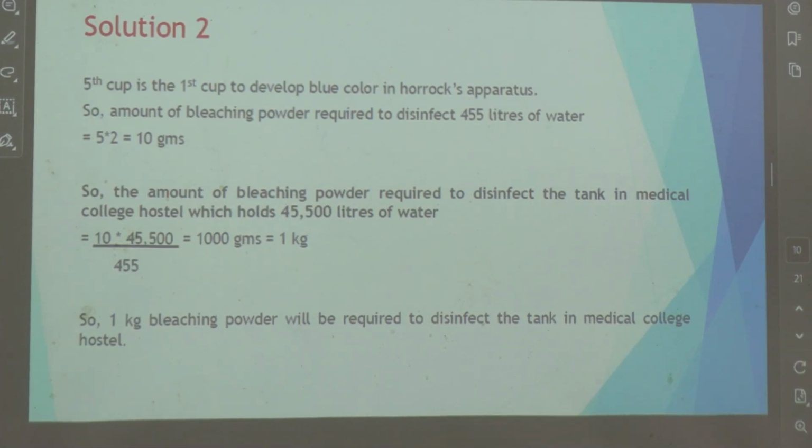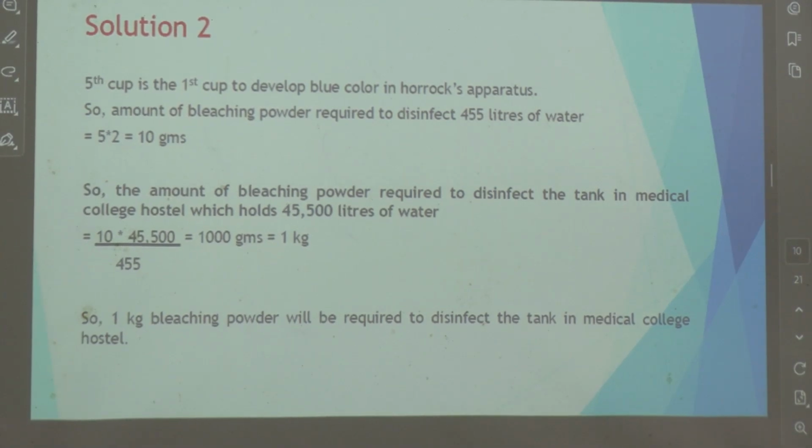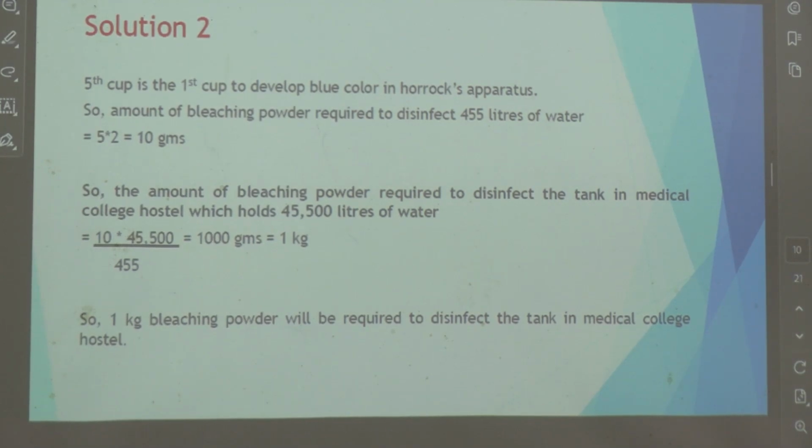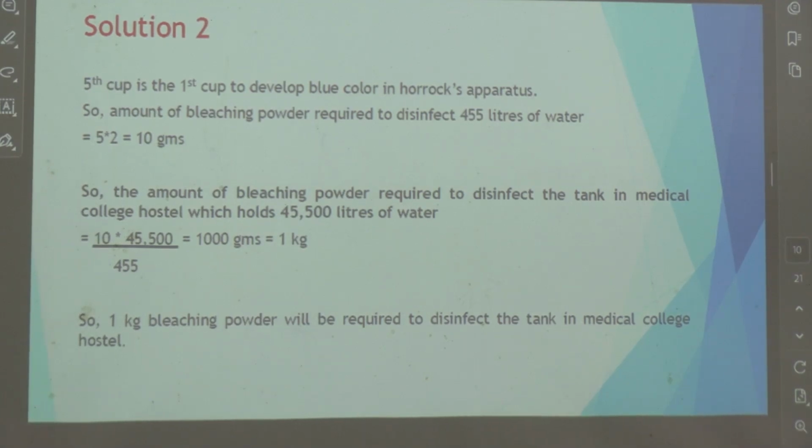Good, give him a big hand. So 1 kg of bleaching powder is required to disinfect the tank in the medical college. Is this clear? The number of whichever cup is the first to turn blue, multiplied by 2, that many grams is required to disinfect 455 liters of water. Is it clear?